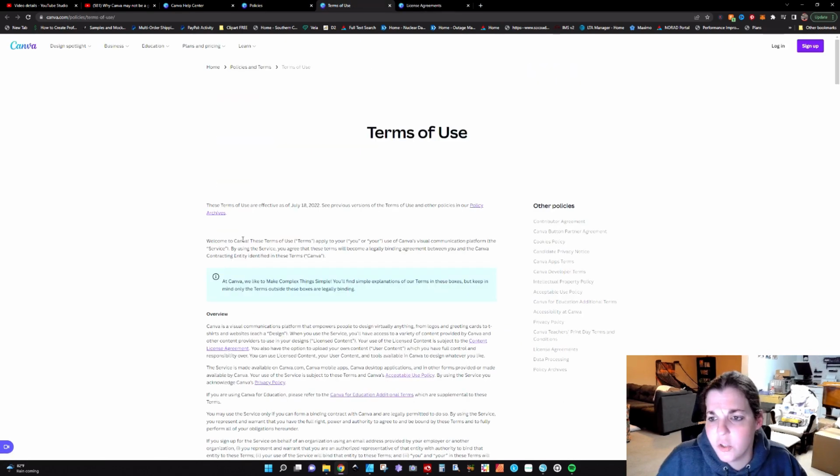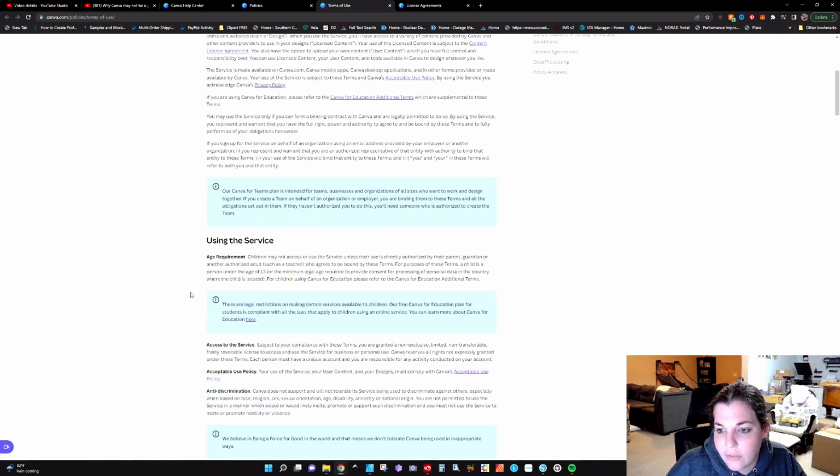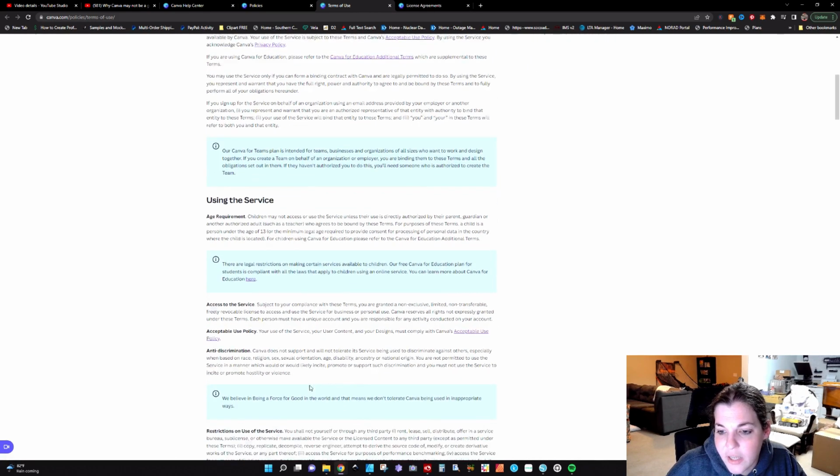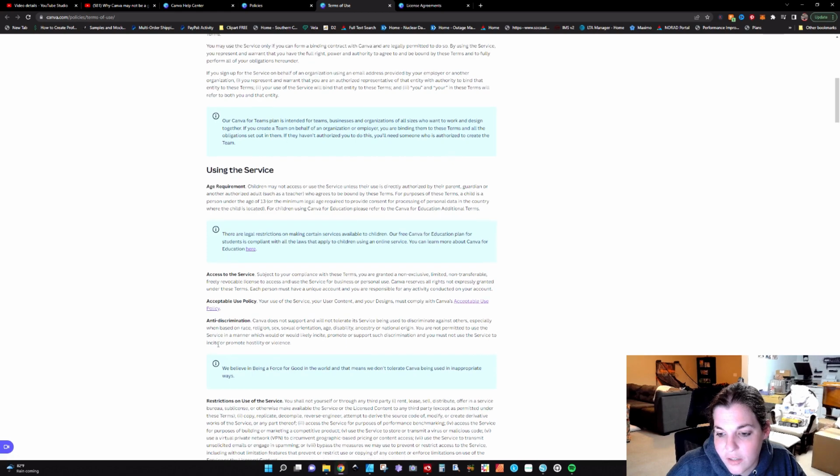So with the terms of use, which they've updated as of July 18th, 2022, so very recent, these terms of use apply to you utilizing the platform, okay? So it kind of just goes through how you are allowed to use the service, access, and acceptable use. Acceptable use just kind of goes through the things that you can and cannot do on the website as far as what your designs go.